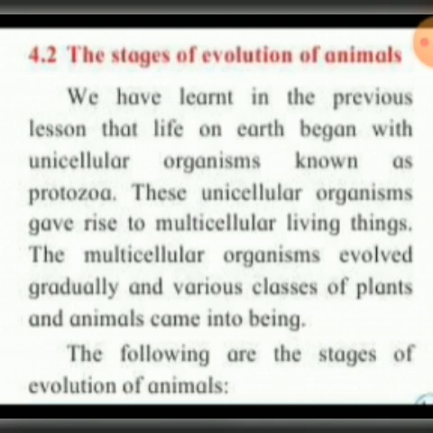We have learned in the previous lesson that life on earth began with unicellular organism known as protozoa. Here unicellular means only made of one cell. Okay, this unicellular organism gave rise to multicellular living things. The multicellular organism evolved gradually and various classes of plants and animals came into being. Multicellular means organisms that consist of more than one cell. Okay, so the following are the stages of evolution of animals.